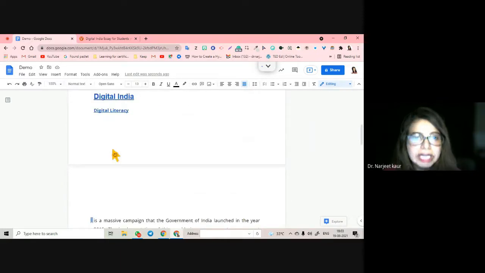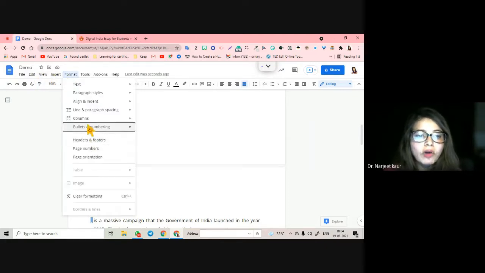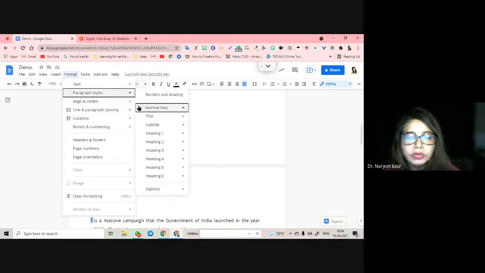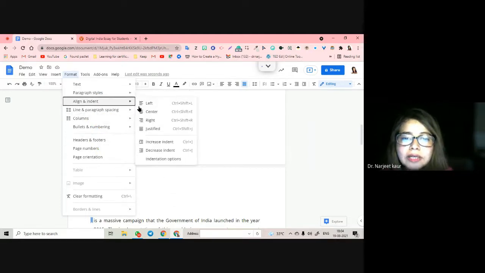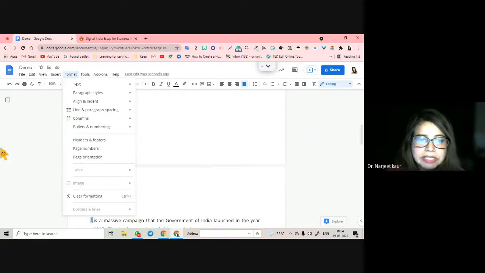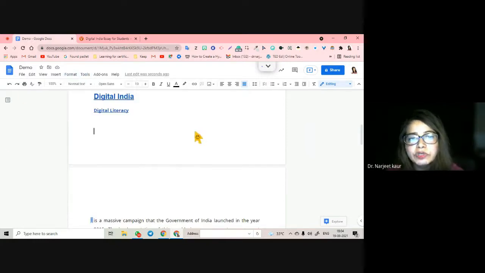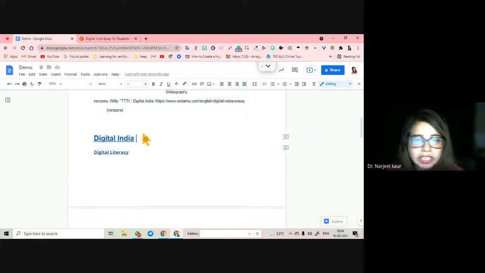Bookmarks, you have to link and navigate to the place you want to take. And table of contents, you have to create a heading in the format of heading 1, and only then you will be able to go to that place. All right. So that is the difference between bookmarks and table of contents. Don't get confused.